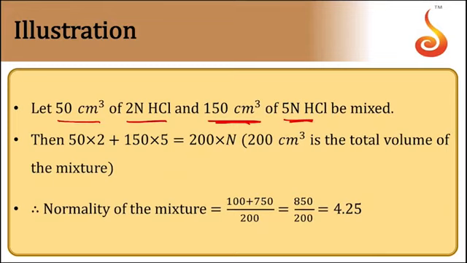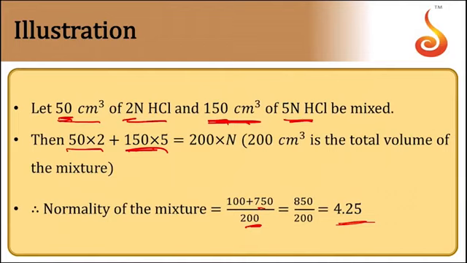The basic formula is to find the total gram equivalents: 50 into 2 is the number of milli equivalents in solution 1, and 150 into 5 is the number of milli equivalents in solution 2. The total volume is 50 plus 150. So the normality of the mixture is equal to 50 into 2 plus 150 into 5, which is 750, by the total volume.